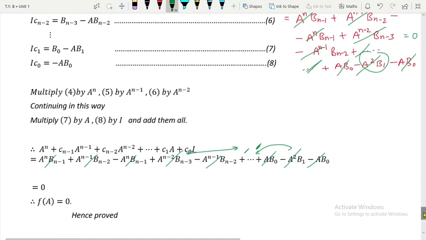Now there are many applications of this Cayley-Hamilton theorem that we are going to discuss, and those applications are in practical number 2.